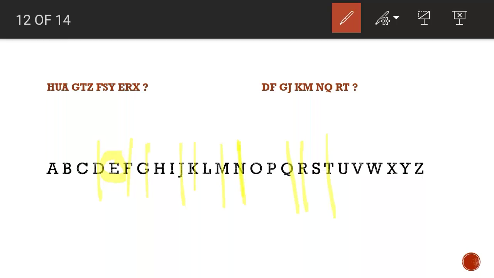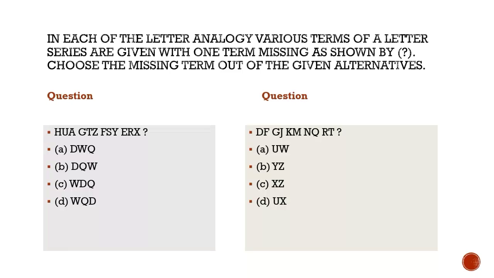In G J there are two. Then between K and M there's again one. Then N and Q again two. R T again one, and then the possible option which comes, that is U X, again two. 1 2 1 2 1 2. So the correct option is U X. That is the last option.